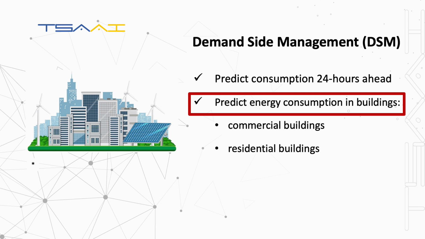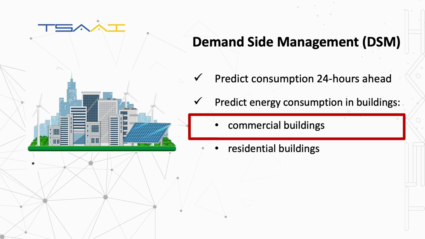As an example, consumption in commercial and residential buildings can be considered, but the level of complexity of these tasks is very different. In large commercial buildings like shopping malls, hotels, office buildings, consumption can be predicted with high accuracy, taking into account important features like outdoor weather conditions and weather forecast, technical conditions of different systems, occupancy level, historical consumption data, calendar of holidays, and so on.